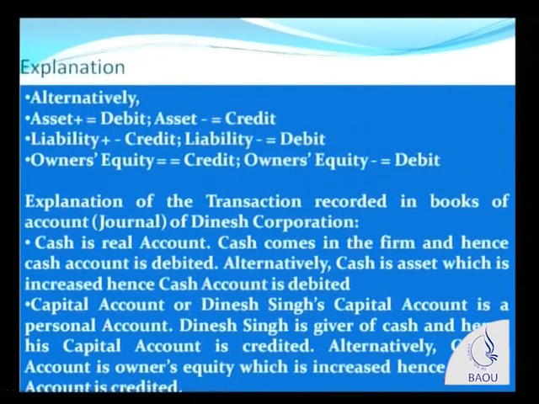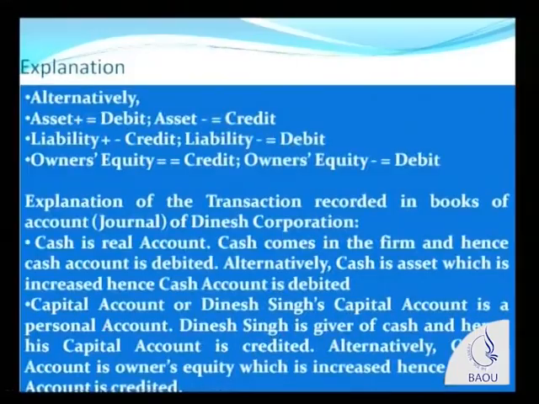Now, apart from these rules of debit and credit relating to three types of accounts, namely personal accounts, real accounts and nominal accounts, friends, there is another way, and some students find it very easy to understand by this alternative method, which says that asset plus means debit. You need to remember only one thing: asset plus, debit. Asset minus, or when an asset is reduced or decreased, you credit that account.